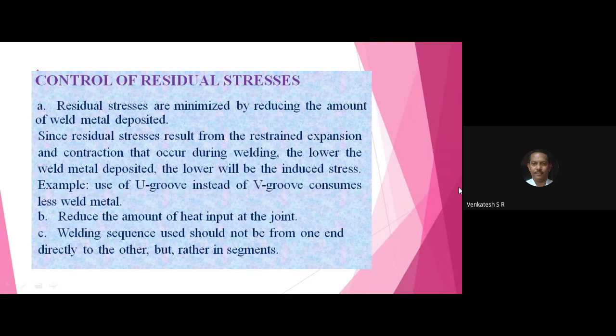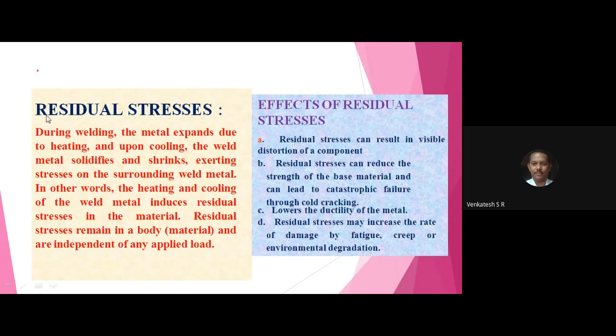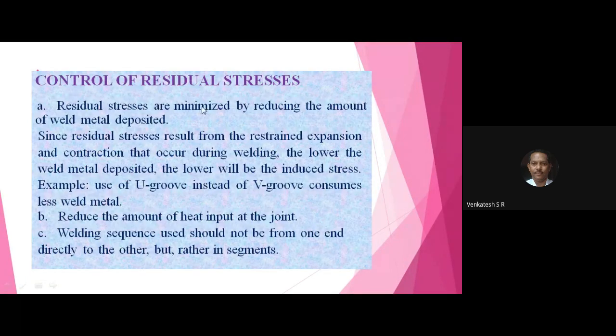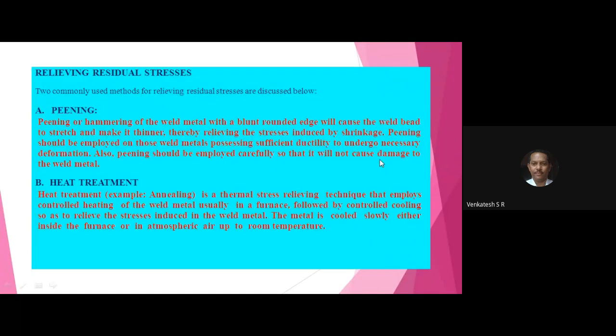For this, write down first the explanation of residual stresses, that is the alternate heating and cooling of the joint. The effect of residual stresses means reduced strength, increased brittleness and other factors. Next, how to control the formation of residual stresses in the joint. Instead of using V groove, use U groove, make the continuous joint and avoid more metal deposition in the joint. Like that you can control the residual stresses.